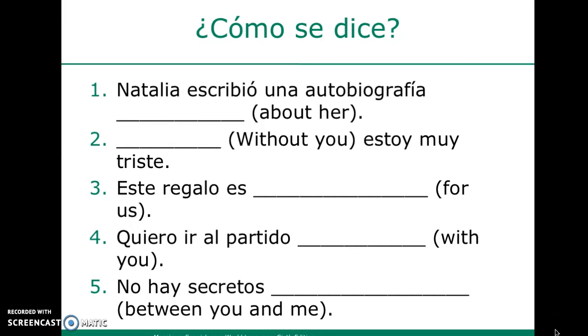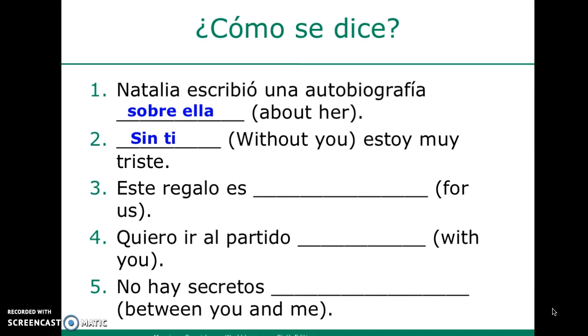Okay, so clase, número 1. Natalia escribió una autobiografía. How would we say about her? Good. Sobre ella. Okay? Sobre ella. Número 2. Without you, estoy muy triste. Sin ti. Right? So we use the informal you here. Sin ti. Now, if you would have used the formal you would just say sin usted.